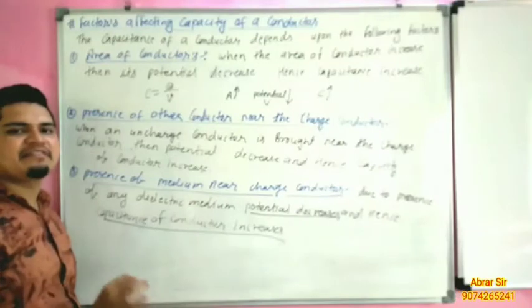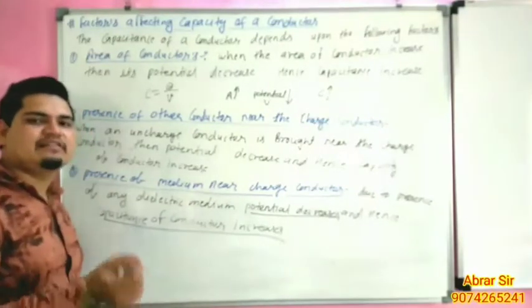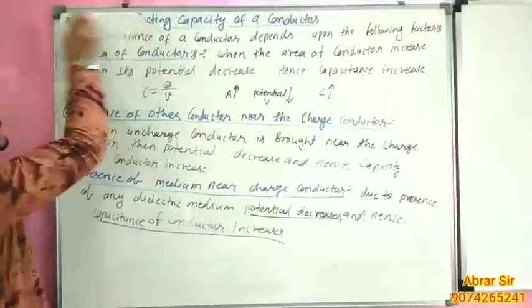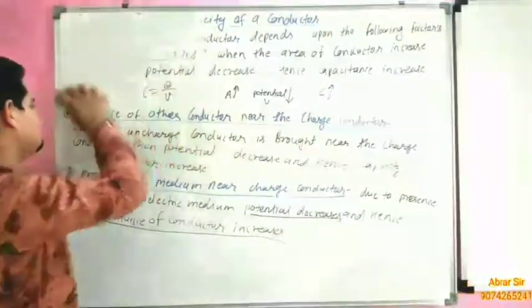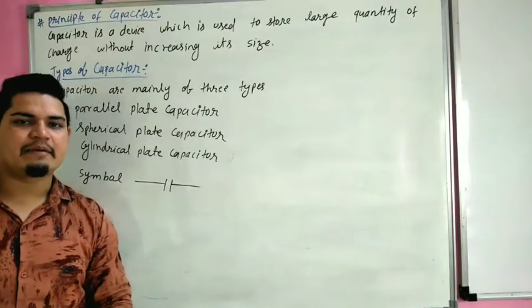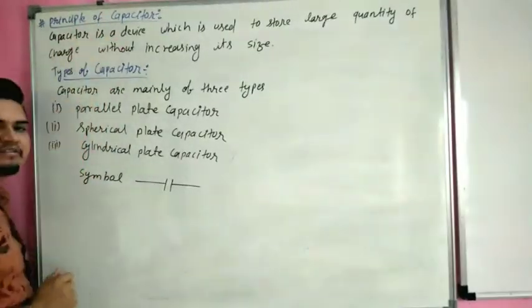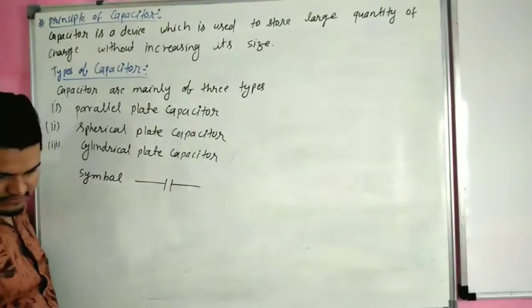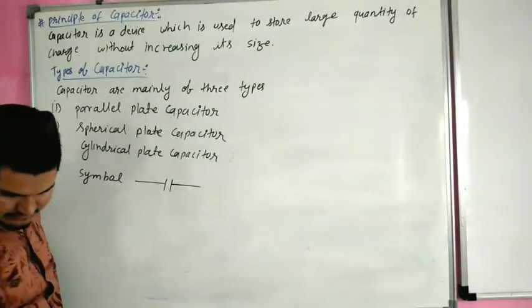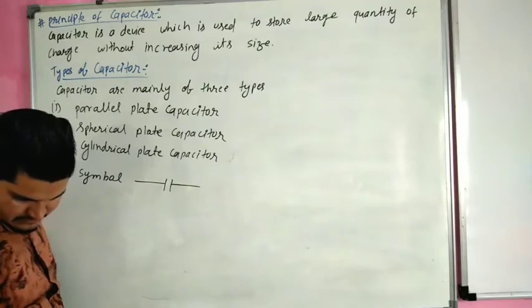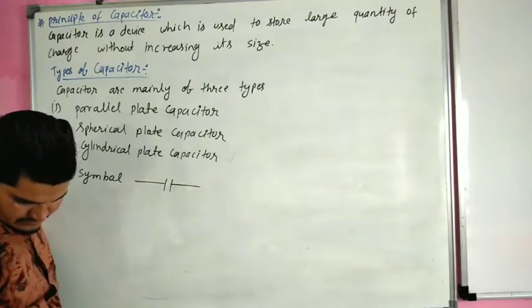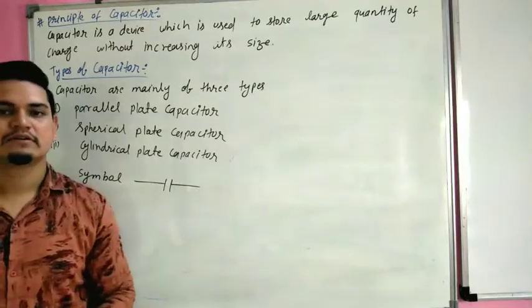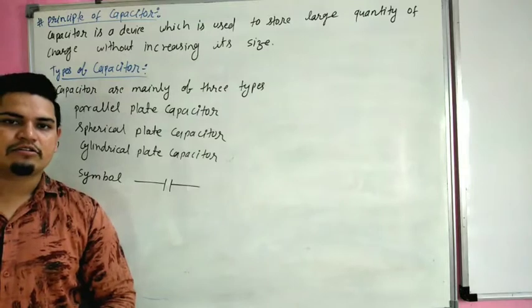Now our next topic, capacitor. Capacitor is different from capacitance. Both are different terms.